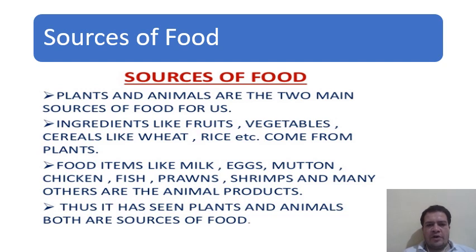Animals are also dependent on the plants for their survival, but as a source of food, animals also provide a number of food items like milk, egg, chicken, fish, all these different products we also get from the animals. So both sources of food, that is plants and animals, are the main sources of food for us.